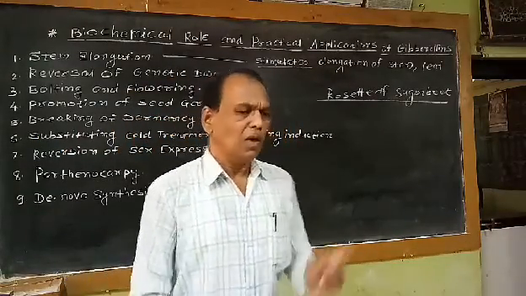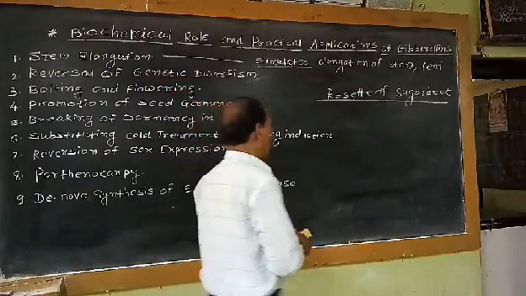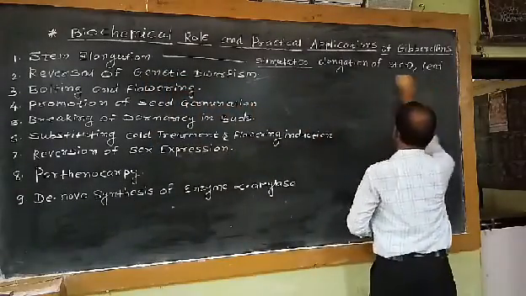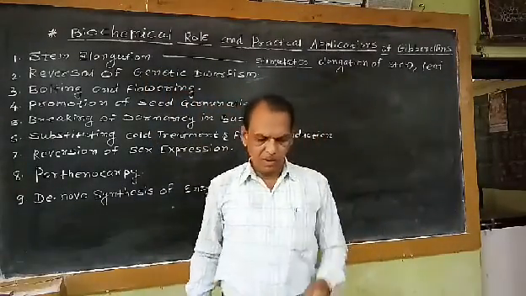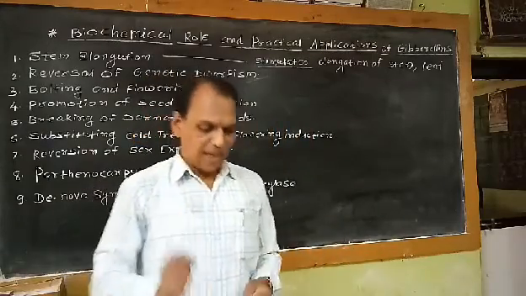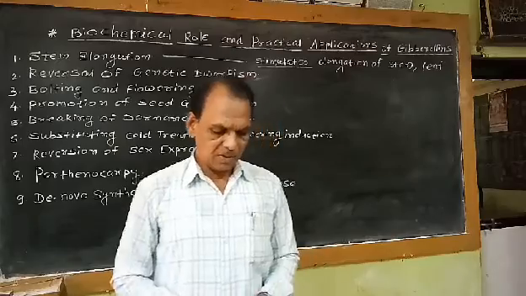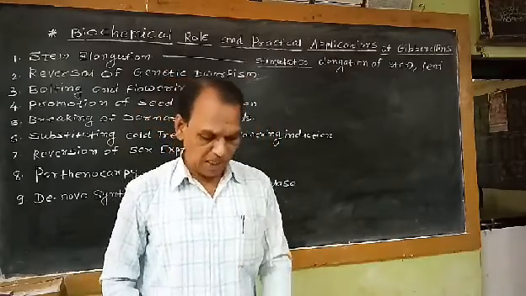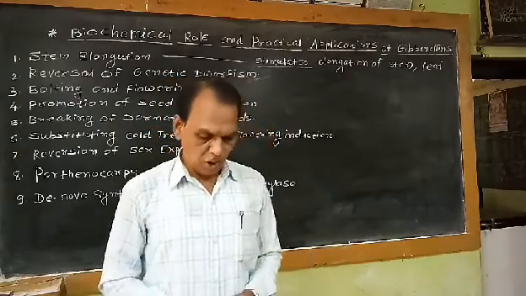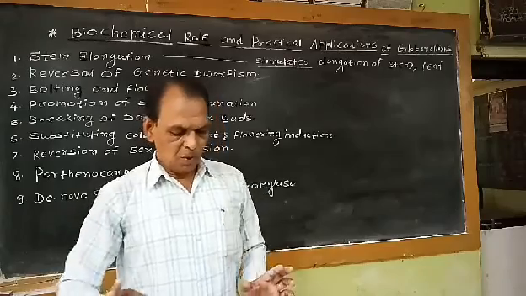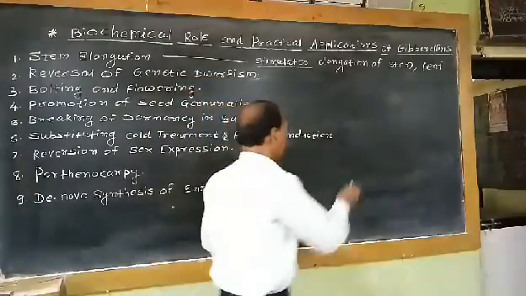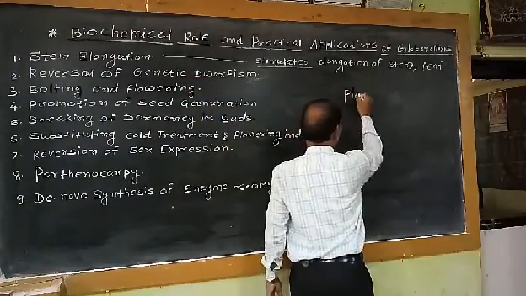So as far as its practical application is concerned, to increase the height of dwarf plants, genetically dwarf plants, these are useful for plant breeding.